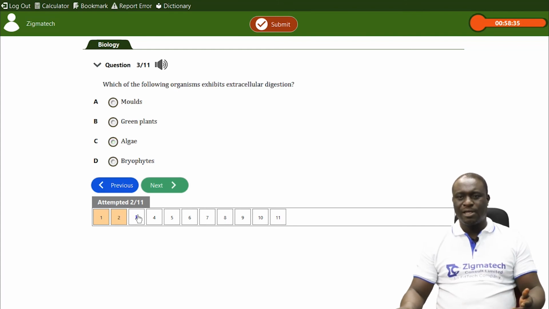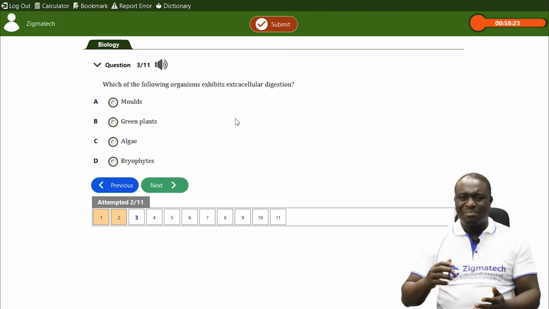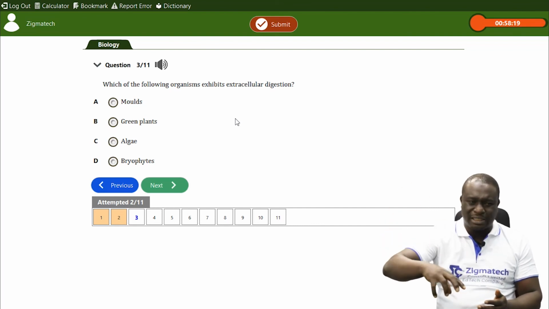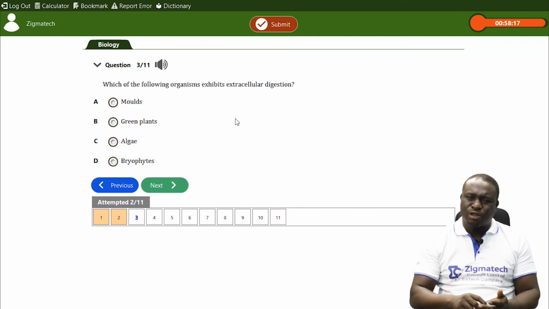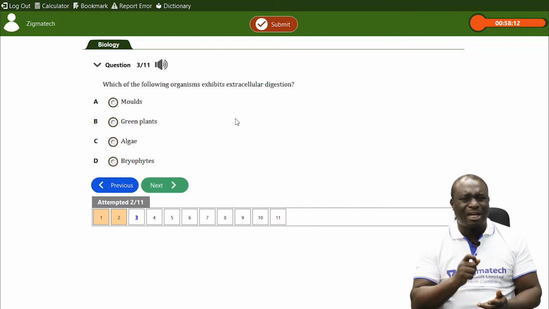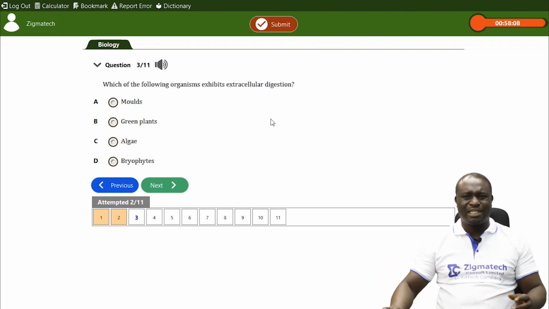Now look at question 3. They said, which of the following organisms exhibit extracellular digestion? Remember, I told you that kingdom fungi, one of their characteristics is that some of them are parasitic. That means they derive nutrients and live on other organisms as hosts. And number 2, we said they are saprophytic. It simply means they can't manufacture their own food. So they exhibit extracellular digestion.